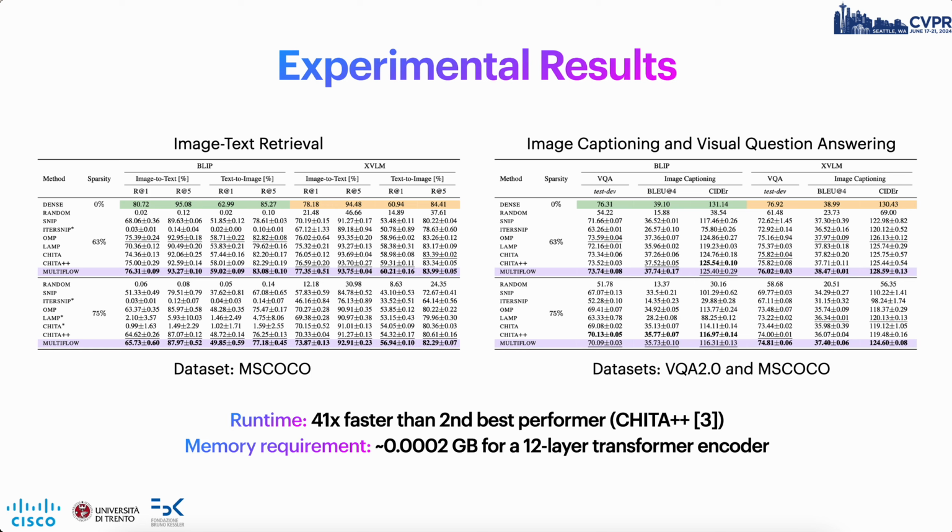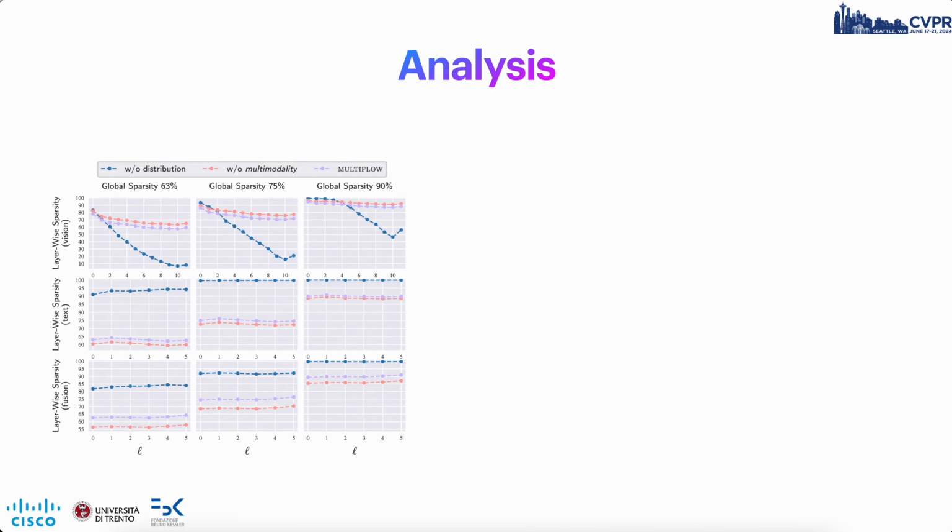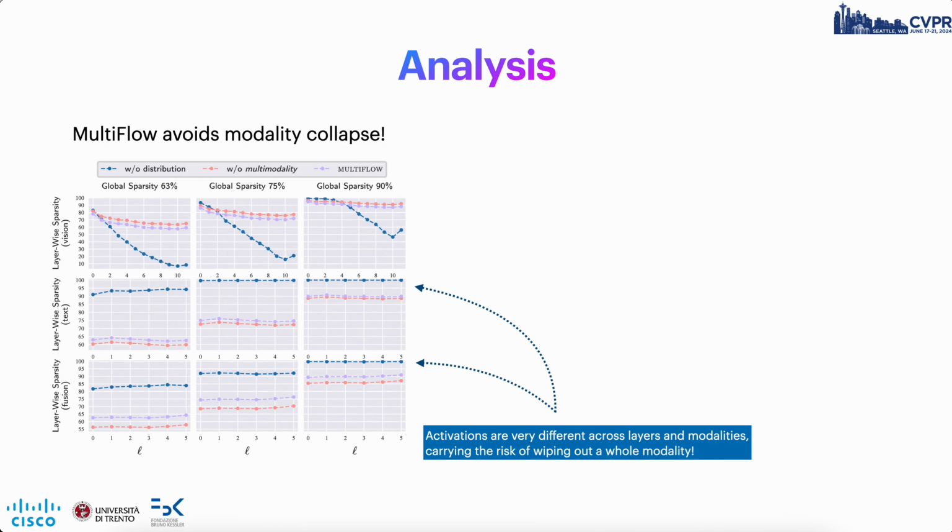Aside from major benchmarks, we also explore how different strategies for determining layer-wide pruning ratios affect the sparsity distribution, discovering a surprising phenomenon: full modality collapse. This occurs because activations and weight magnitudes vary significantly across layers and modalities, potentially leading to pruning an entire modality when pruning is done globally.